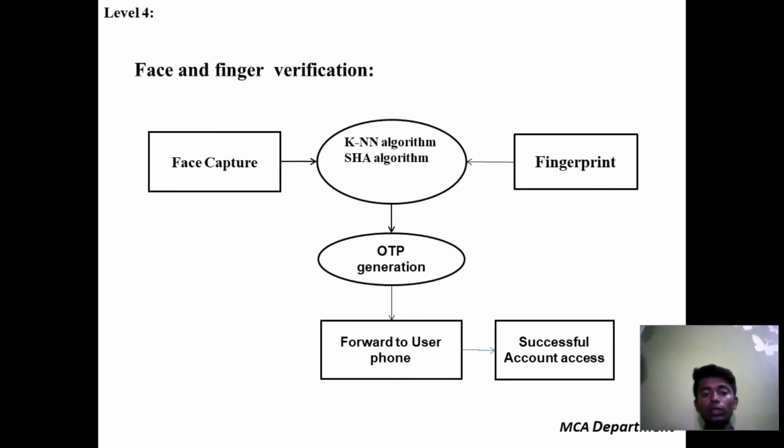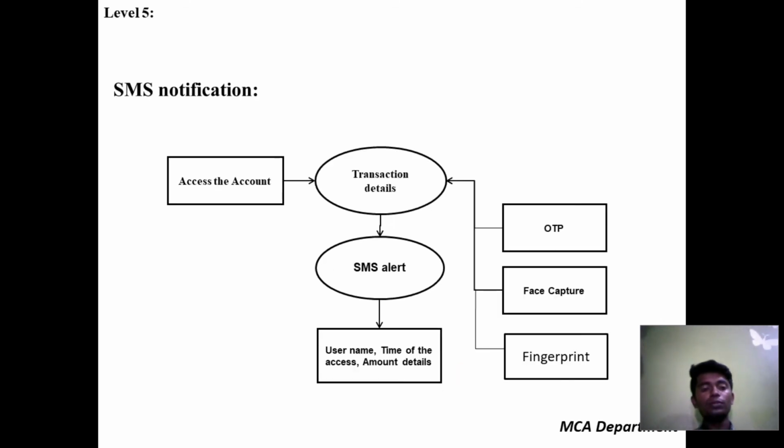Once you give all the details to the application, it will compare them to the real-time face, that is the verification. So if you try to transfer money to another person, these are the steps you have to verify. Face verification is one of the steps, then OTP generation and fingerprint verification, then it is forwarded to your phone as a message, so SMS notifications.